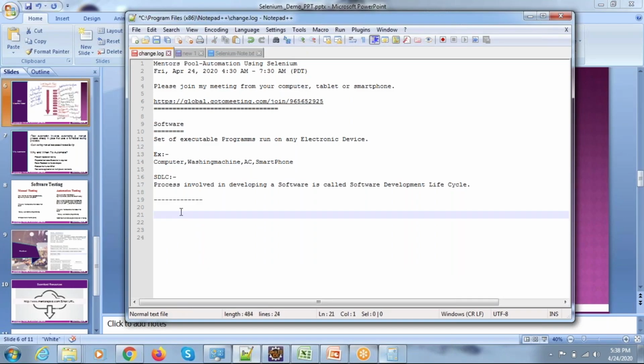As it is not possible to cover all the SDLC models, to make you aware of the importance of testing, and the importance of manual as well as automation testing, I would like to take you through the waterfall model, an old SDLC model. With this, you are going to get clarity on how software is developed in real time, and about the role of developers and the role of testers.